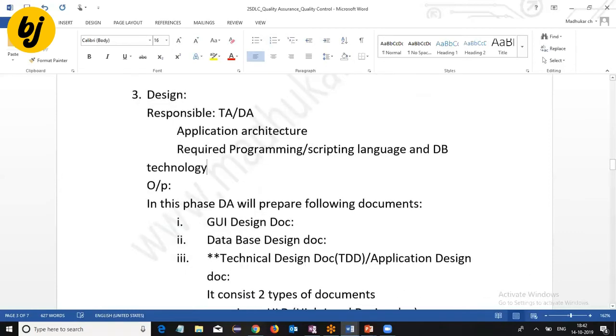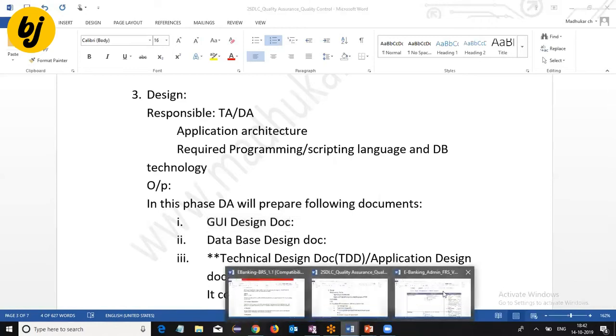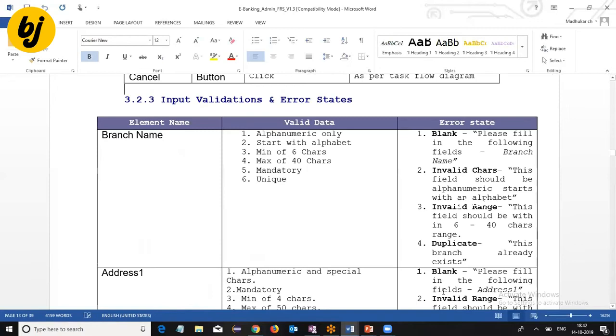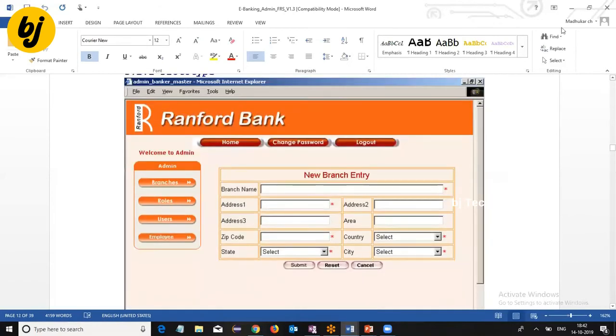After that, he is going to prepare some documents. First, the GUI design document, nothing but the graphical user interface design document. That means some dummy screens are prepared: a home page dummy screen, a model of the application, a registration form dummy screen. We can call those prototypes. What I just showed here is the prototype, a dummy screen, a model of the application.